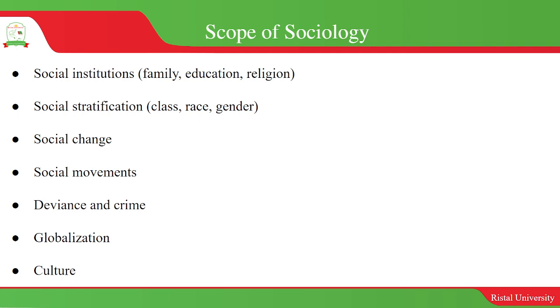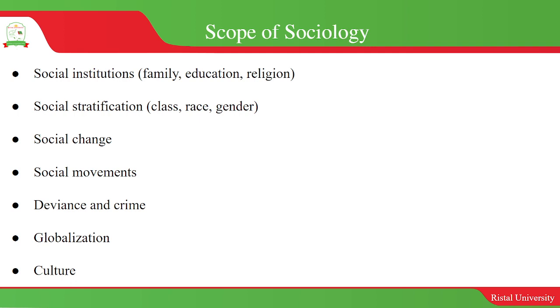And then social movements, movements towards advocating or fighting societal ills. How do societies mobilize themselves to fight oppression and marginalization? That is social movements. And then we look at deviance and crime.